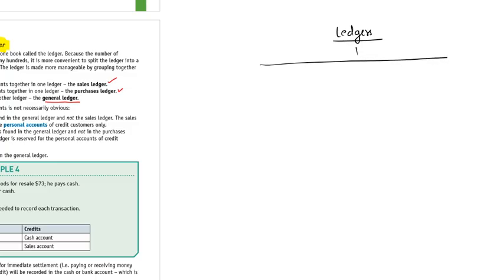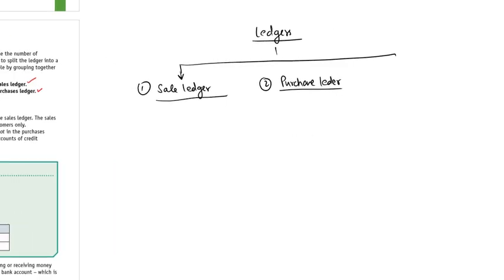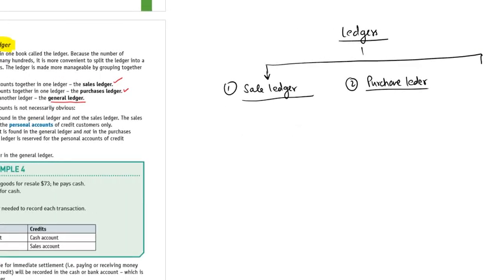Ledgers are mainly divided into three categories. Number one is the sale ledger, second is the purchase ledger, and the third one is the journal ledger.